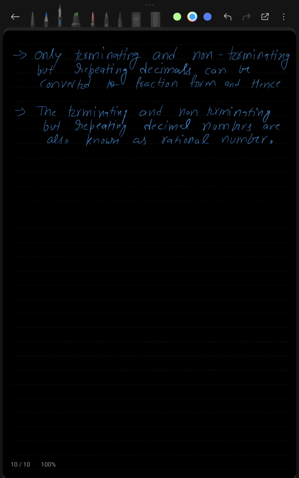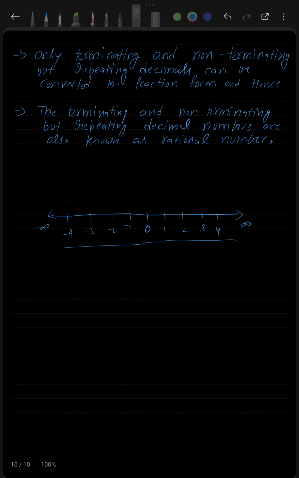If I represent everything that we have learned so far on a number line, I have a number line 0, 1, 2, 3, 4 and here positive infinity, negative infinity, -1, -2, -3, -4. Now we know that 1, 2, 3, 4 are natural numbers. If we include 0, then we get whole numbers, and if we include all the negative integers, then we get what? Integers. So until here we have integers.